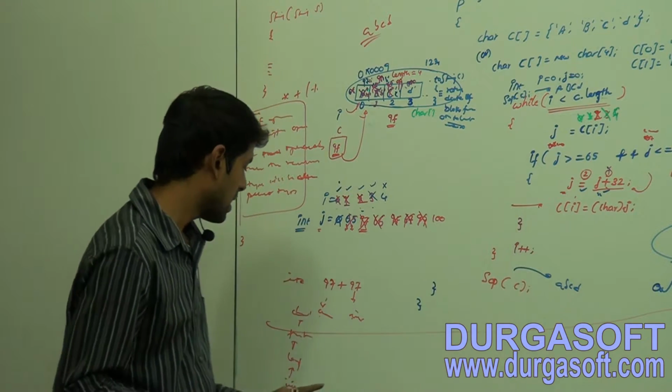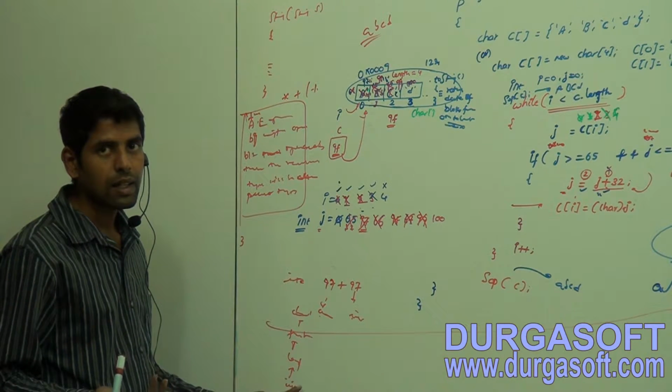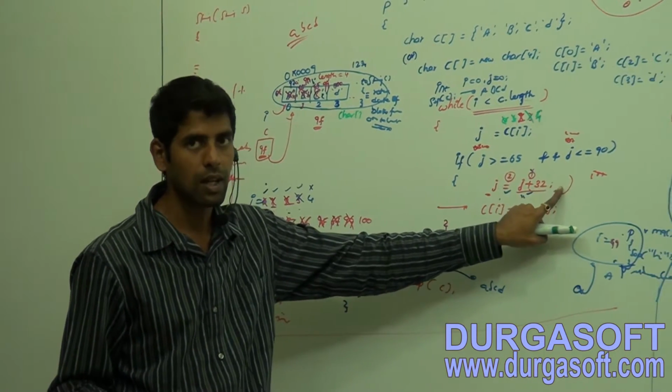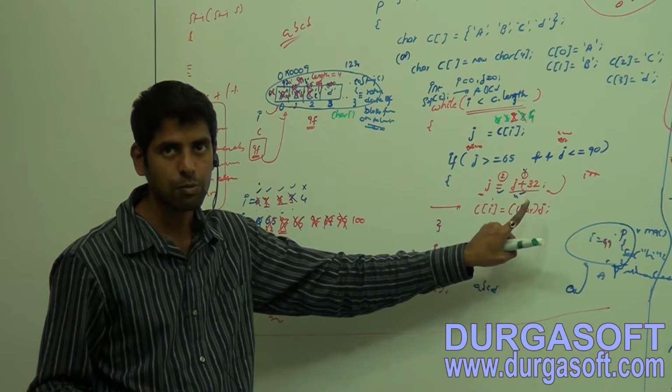No issues. Int, comma, int. What is the parent type? Int only. No issues. Getting? So this statement is valid. I'm sorry, here some mistake has been done.